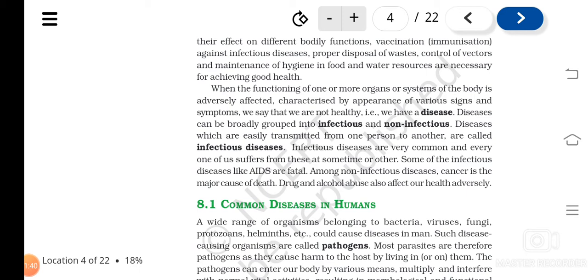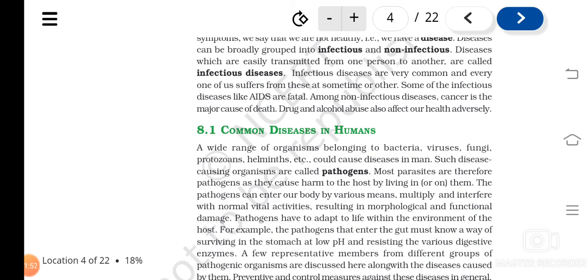Some of the infectious diseases can be very fatal also, like AIDS, isn't it? And an example of a non-infectious disease is what? Cancer, isn't it? And drug and alcohol abuse can also be considered a condition of what? Disease or addiction, isn't it? So all this will affect the health seriously.